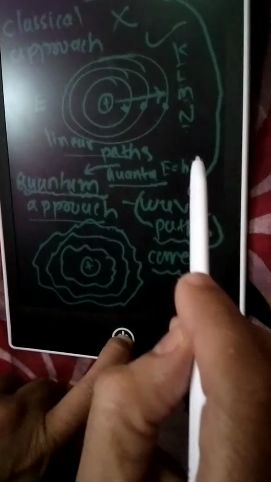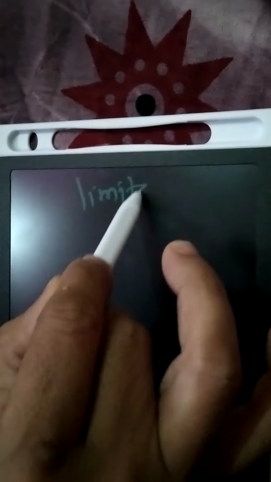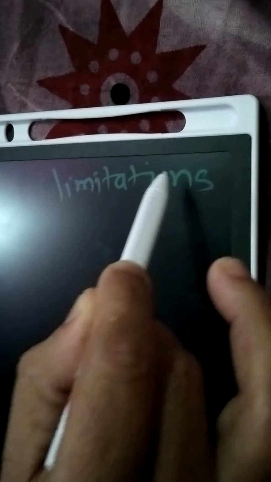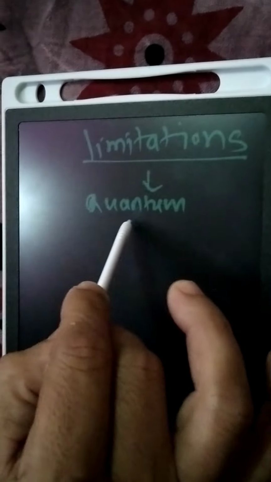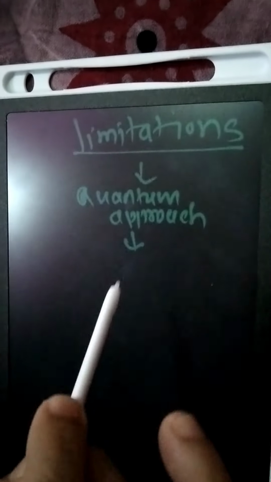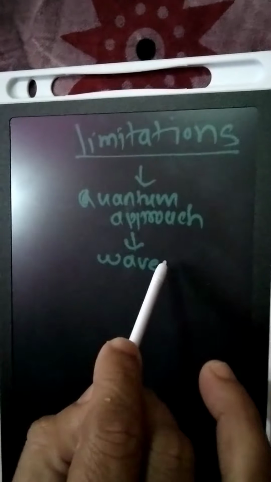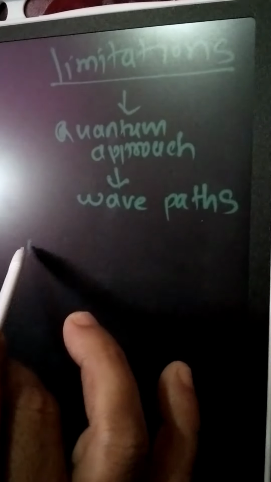So what are those limitations that we'll study now? Limitations arise for Bohr's model of the atomic structure because it is now based on the quantum approach. The quantum approach is based on wave paths, wave motions of the electrons around the nucleus of the atom, like this.